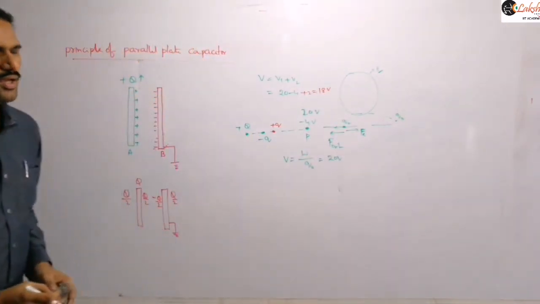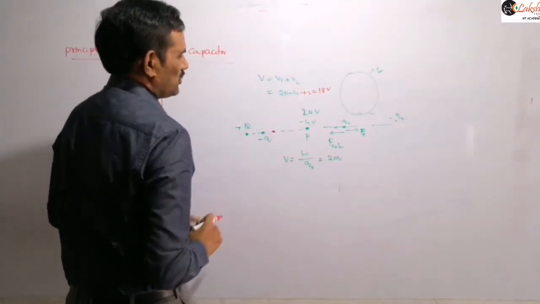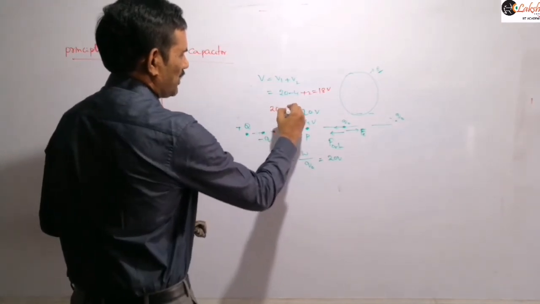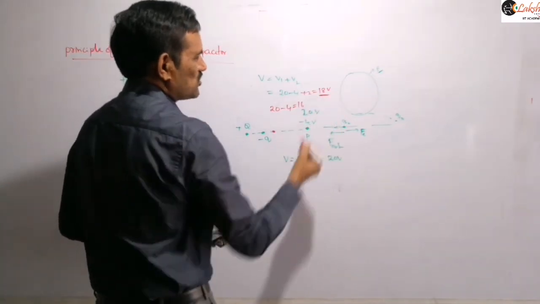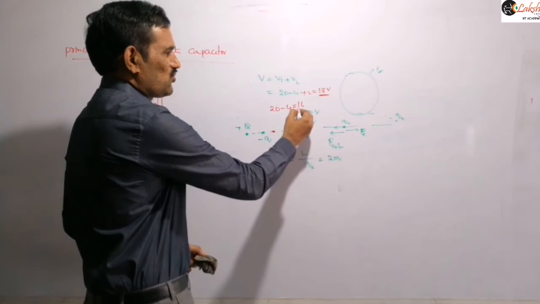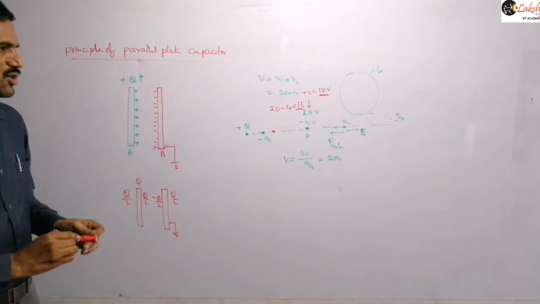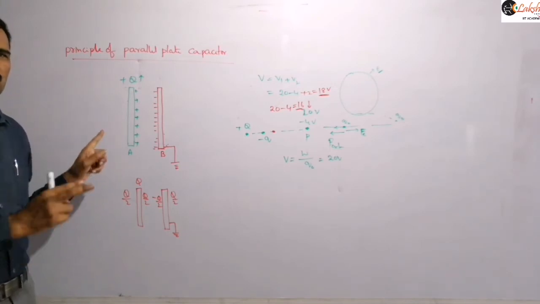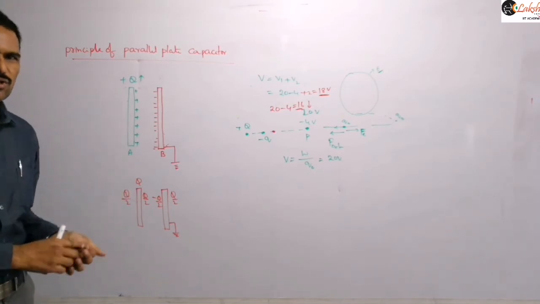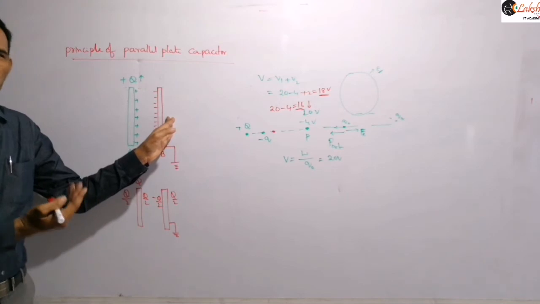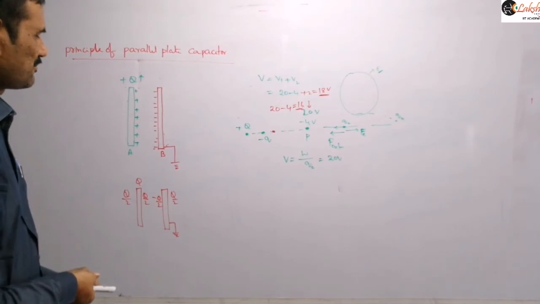And so this is the situation here, so that this potential we are getting as 18 volts. Now for example, if this positive charge is removed, then the net potential will be 20 minus 14, that is 16 here. That means when compared to both positive and negative charges being there, when only the negative charge is there, the potential is further less. So the potential of this plate will further decrease, because initially one charge is trying to decrease the potential, the other charge is trying to increase the potential, but now the charge which is trying to increase the potential is not there. So only this charge is there, and because of this the potential will further decrease.